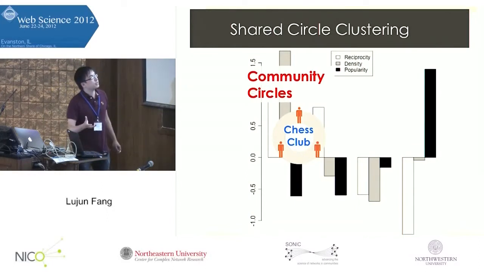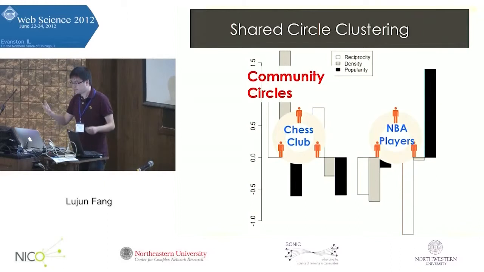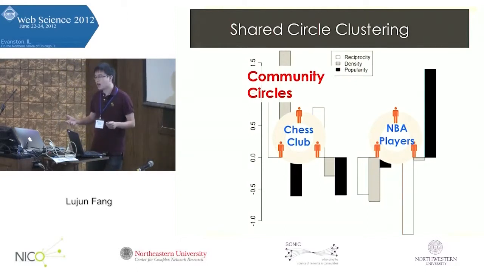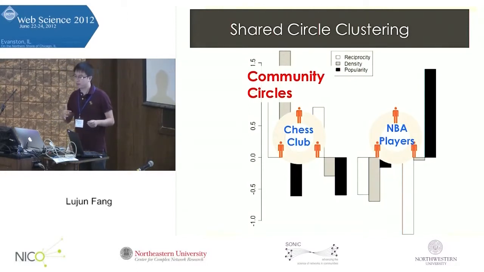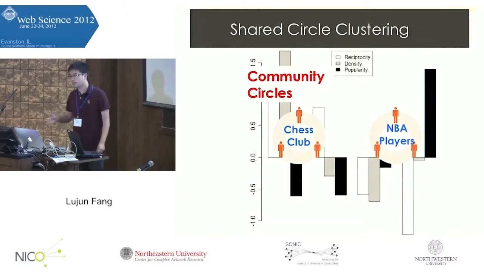So then we look at the two class circles on the right. We notice that this circle is of low reciprocity and high popularity. This reminds us of circles like the NBA player circle I have. They are famous people, they have high popularity, but most likely they are not following me back. So they have low reciprocity, and some of them may connect to each other. They might have reasonable density, but in other cases, they might not be as dense as the community circle we have.